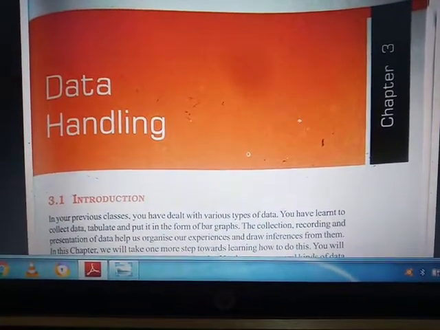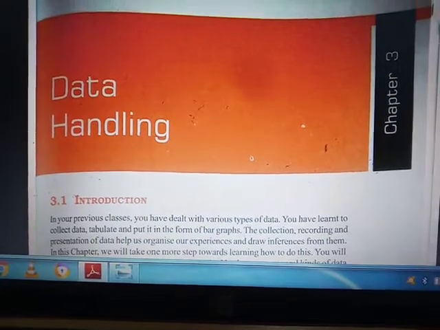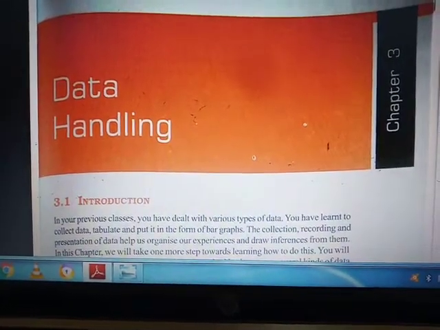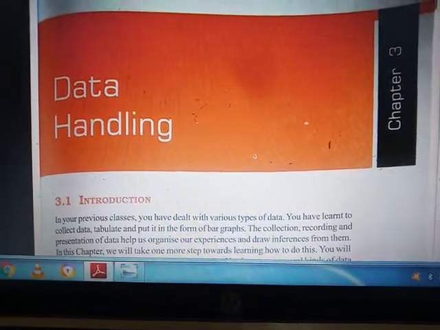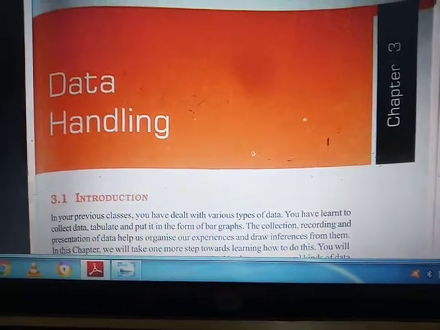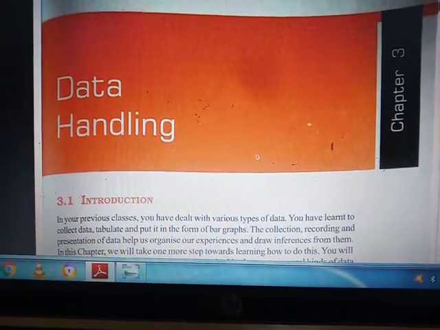In this chapter we will discuss the system through which data can be manipulated. That means the systematic arrangement of any data, any document, that is data handling.